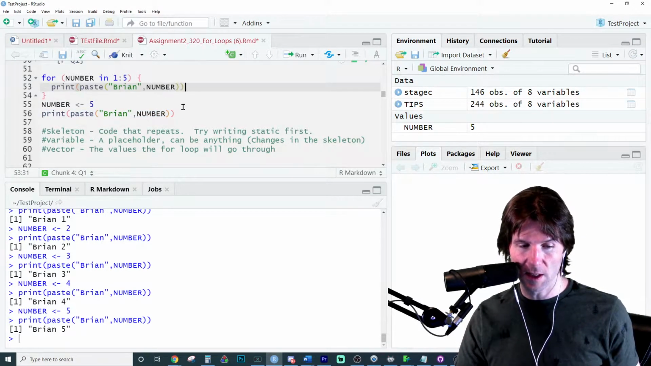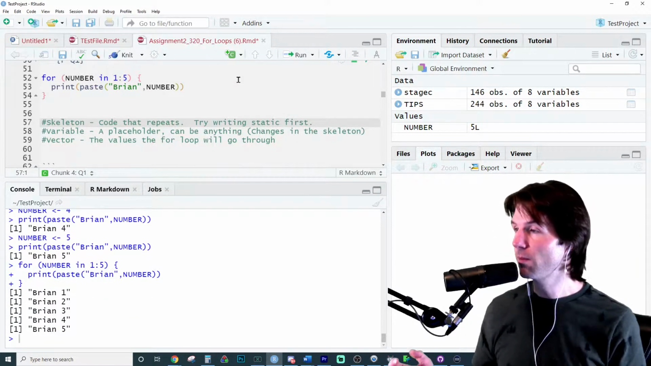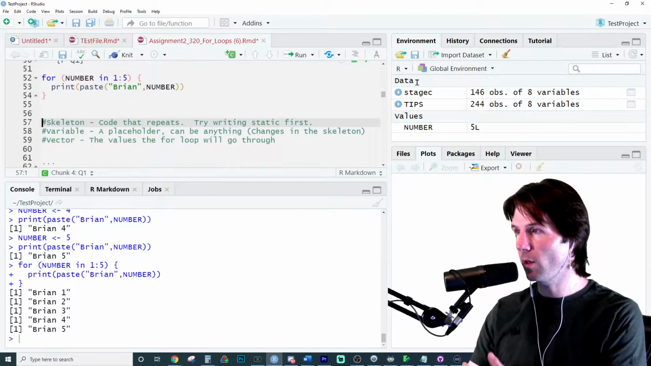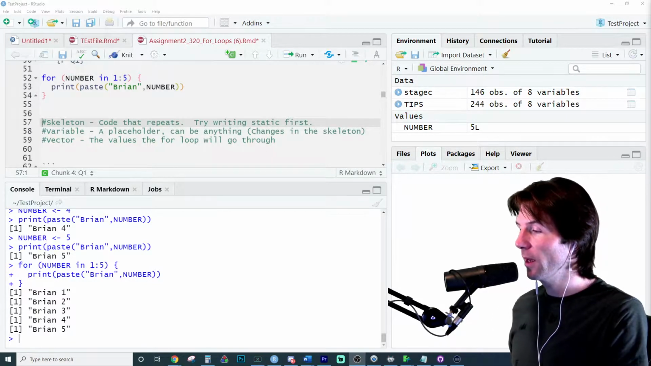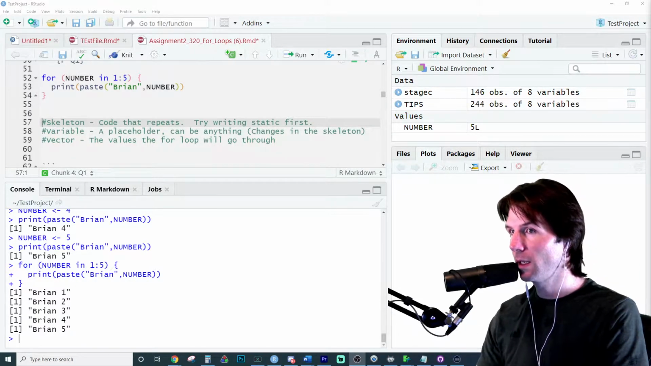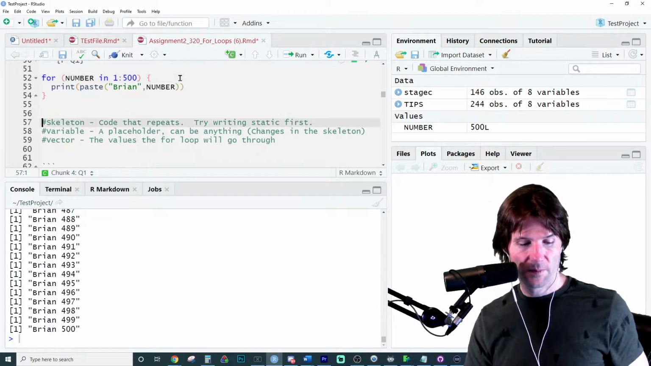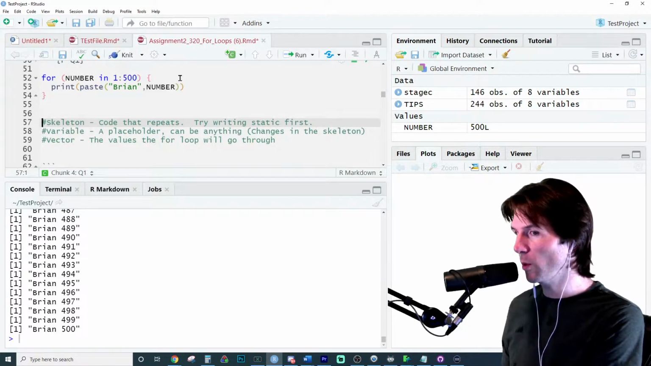And so with line 56, now watch this. Let's run the loop right here and see what happens. It works. So what we did is we made our skeleton, we figured out what values it would go through, and then we tested it out by running it. Now what's great about this loop is you could have it do whatever number you want. Repetitive tasks are what we use for loops for.